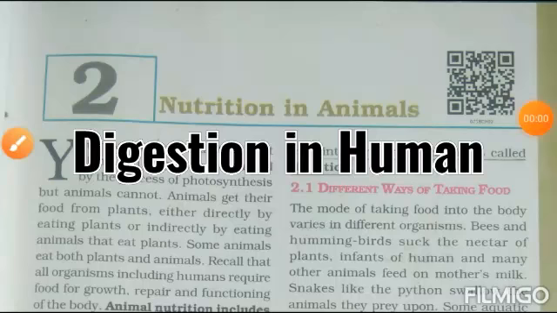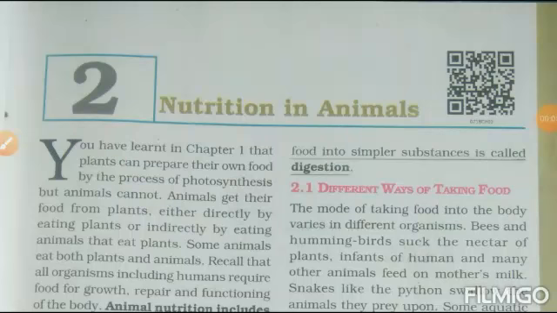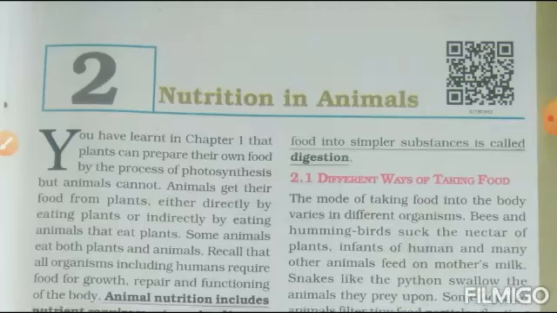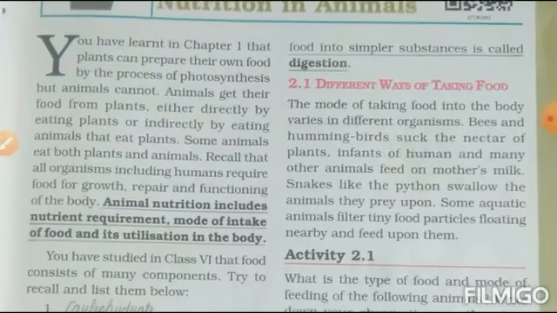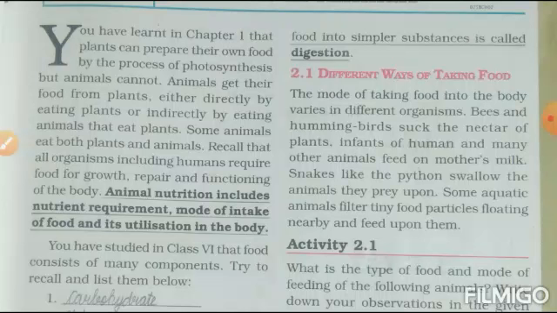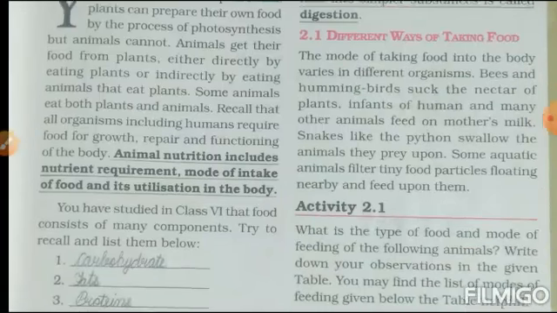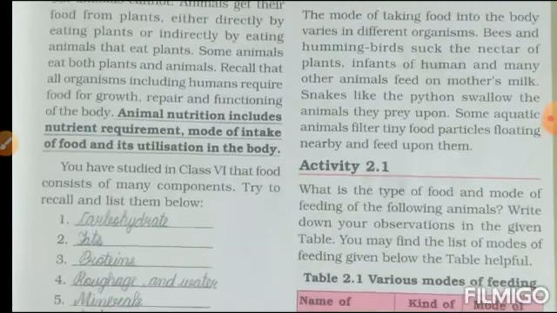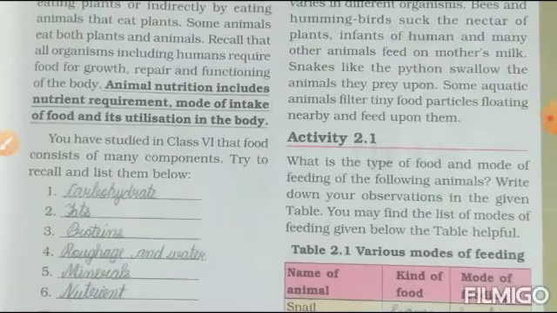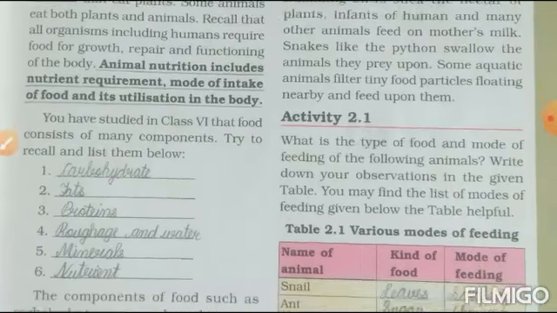Hello everybody. Today I am starting class 7th chapter 2, nutrition in animals. Last chapter we learned about nutrition in plants, autotrophic nutrition. In this chapter we will learn about heterotrophic nutrition, which is found in human beings and other animals. First of all we learn about nutrients. Nutrients are the components of food: carbohydrates, protein, fat, roughage and water, minerals, etc.